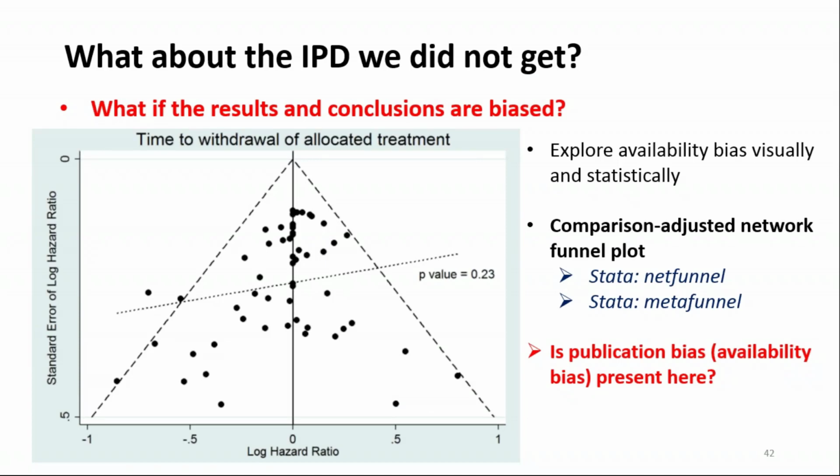So this is a comparison adjusted network funnel plot. This is an extension for network meta-analysis of a classic funnel plot that would be used to examine publication bias in a traditional network meta-analysis. So again, just another quick poll for those of you who are maybe familiar with looking at funnel plots. From the information here, do we think that any publication bias or availability bias could be present? So here we have another poll of yes, no, and not sure.